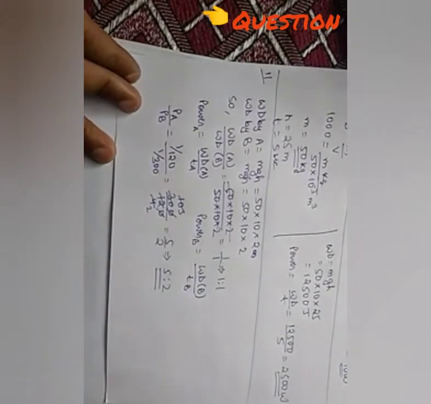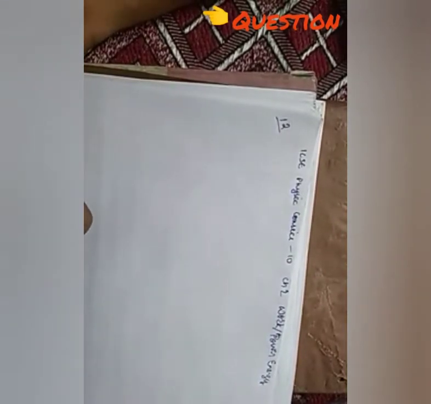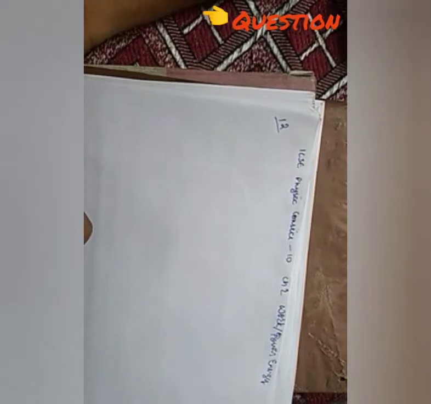Number 12. A pump is used to lift 500 kg of water from a depth of 80 meter in 10 seconds. Calculate the work done by the pump, the power at which the pump works, and third, the power rating of the pump if its efficiency is 40%. Take g equal to 10 meter per second square.